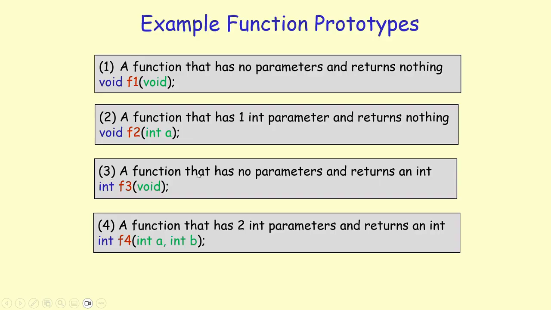The third example is a function that has no parameters and returns an integer. So the return type is integer, the name of the function is f3, and it doesn't take any parameters. You wouldn't typically write void if the function doesn't take any parameters. You would simply say open parentheses, close parentheses. And the fourth example is a function that has 2 integer parameters and returns an integer as the result. So the return type is integer, the name of the function is f4, and it takes 2 integers as parameters.